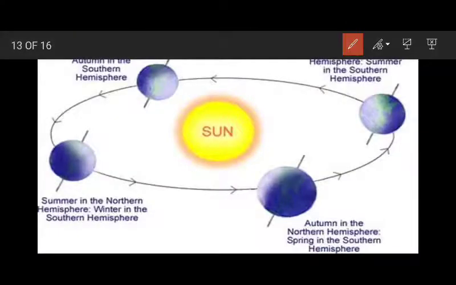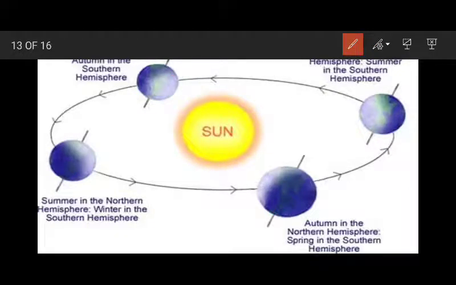So as you can see in this slide, when Earth completes one revolution around the Sun, it will travel the whole orbit. So there are four major positions of Earth during which major changes in the season occur. So today we are going to study these four main positions of Earth during revolution.